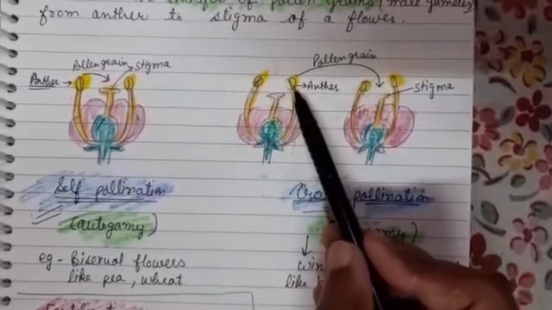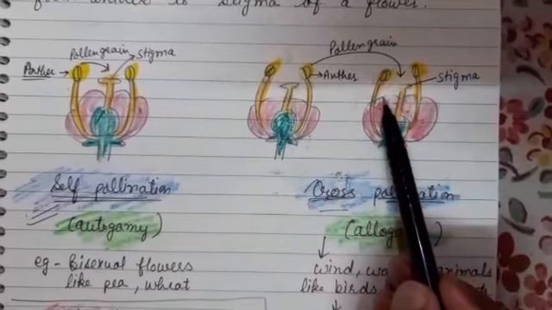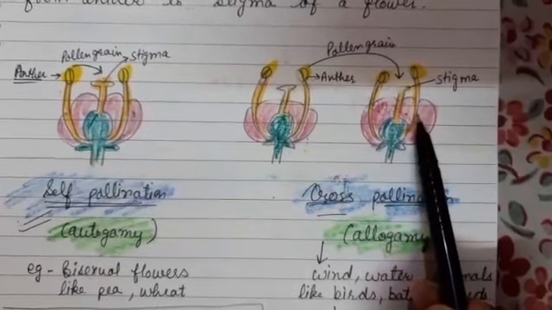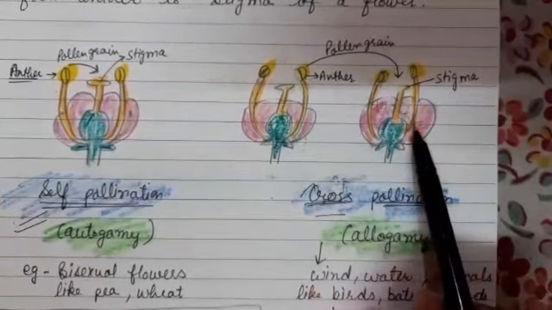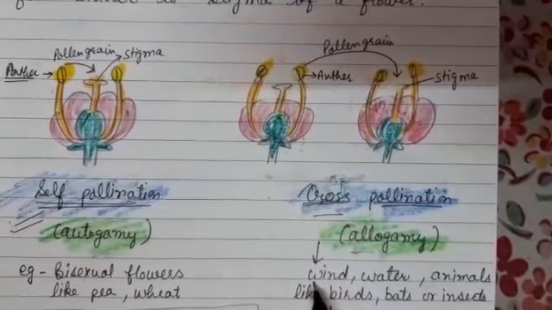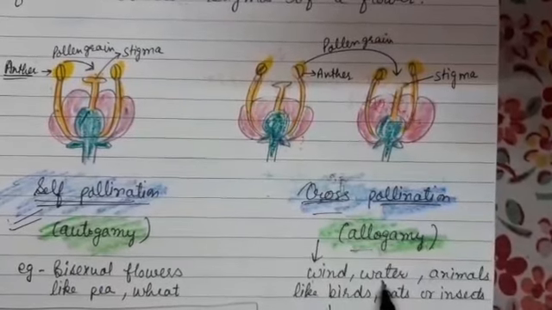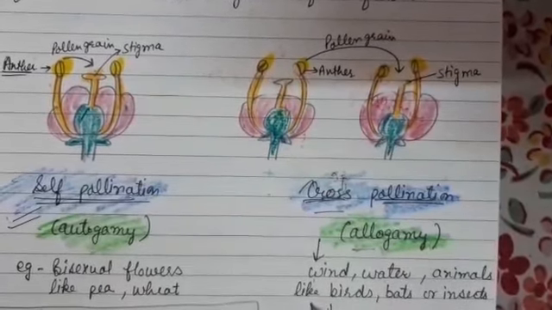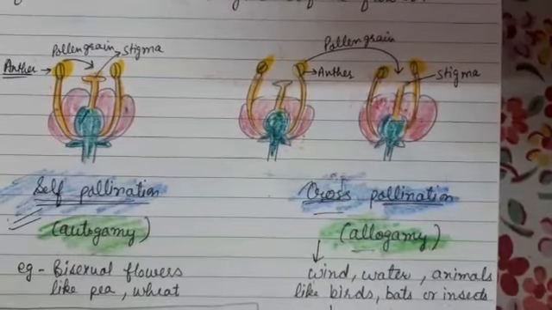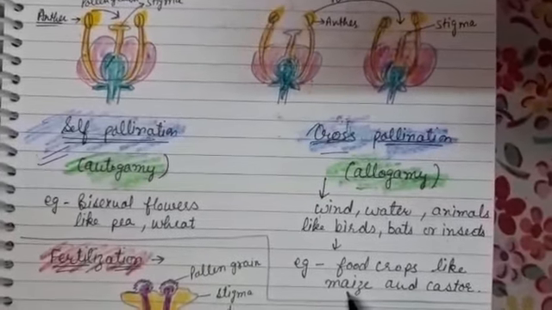When pollen grains are transferred from anther of a flower to the stigma of another flower of another plant of same species, it is called cross-pollination or allogamy. Students, various agents of cross-pollination are wind, water, animals like birds, bats or insects. The cross-pollination occurs in many food crops like maize and castor.